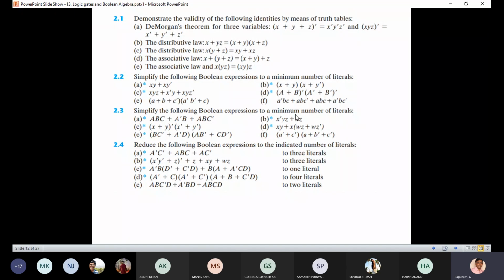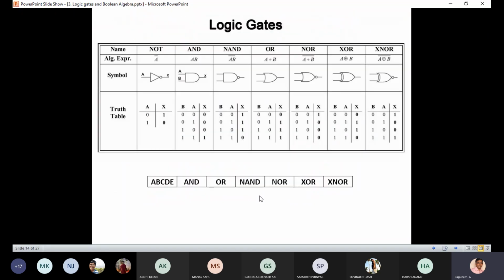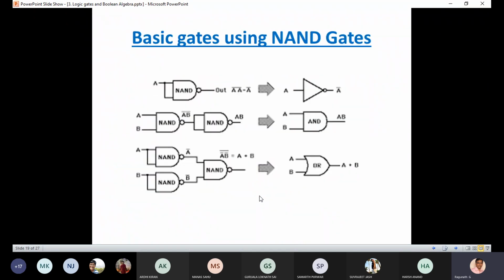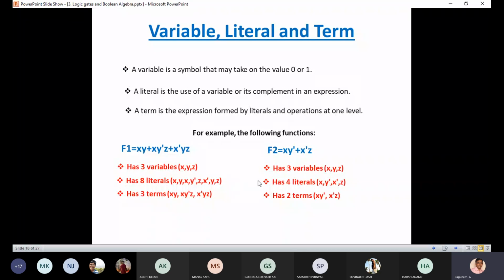For example, just a minute, I'll show you. Is it visible to you? Yes. Now, f1 has some Boolean expression. f1 equals xy plus xy bar z plus x bar y. How many variables does this function have? 3, sir. It's a 3 variable function: x, y, z. Then, how many literals does it have?